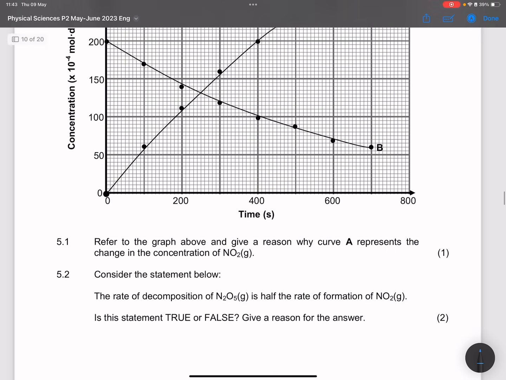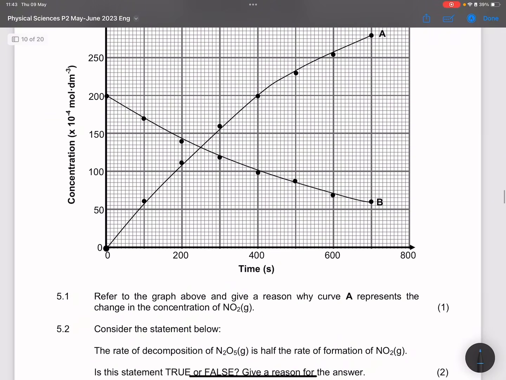Exactly what we said, right? Products will tend to increase with time, or you can say that because nitrogen dioxide is a product, it will increase as the reaction proceeds. Okay, so you can complete that statement there.